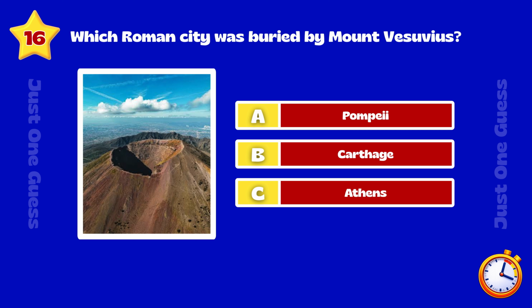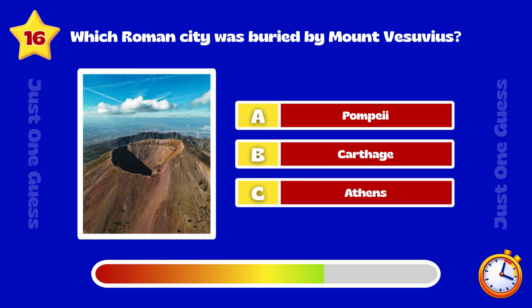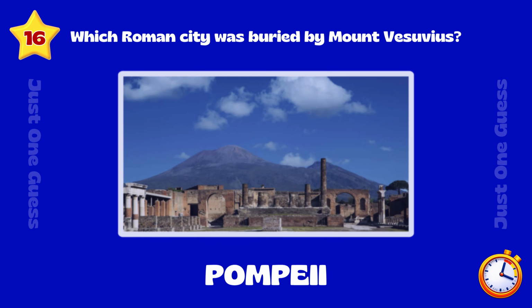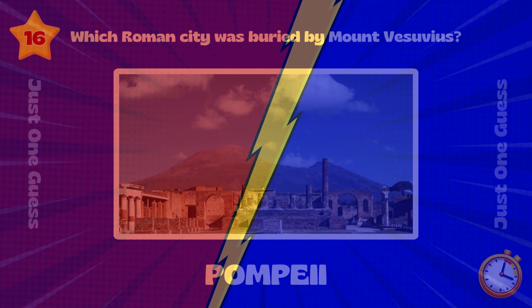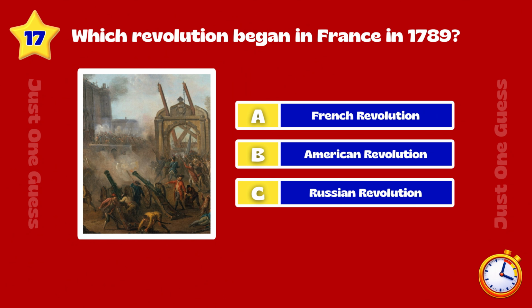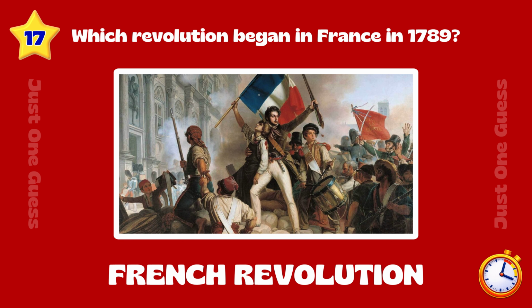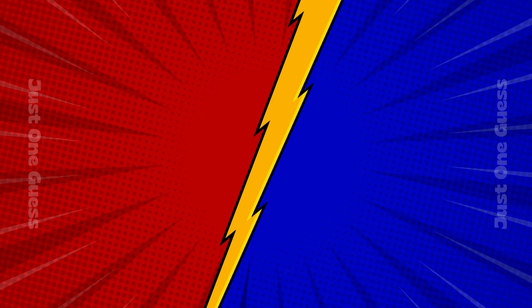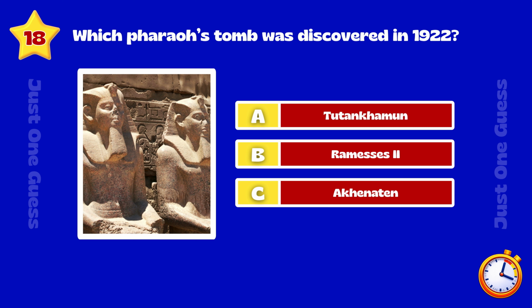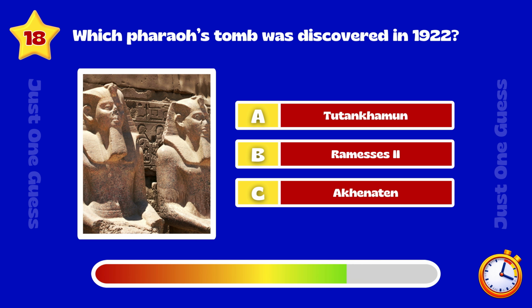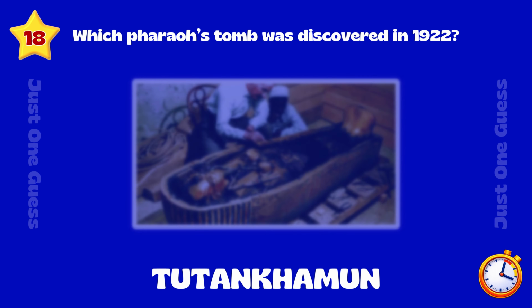Which Roman city was buried by Mount Vesuvius? Pompeii. Which revolution began in France in 1789? French Revolution. Which pharaoh's tomb was discovered in 1922? Tutankhamun.